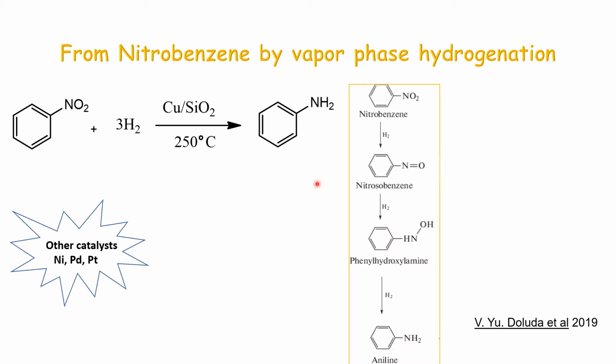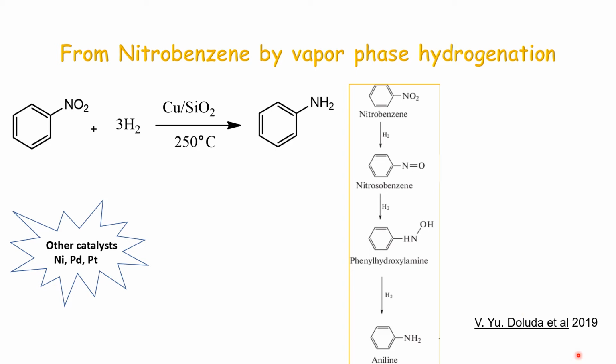Nitrobenzene can be reduced in the vapor phase as well as in the liquid phase. In vapor phase, nitrobenzene, the vaporized one, is treated with hydrogen gas and some catalyst like copper, even nickel, platinum, palladium will also do. So at high temperatures, when nitrobenzene is treated with hydrogen gas and some catalyst, we get aniline, as the mechanism explained by Doluda et al.